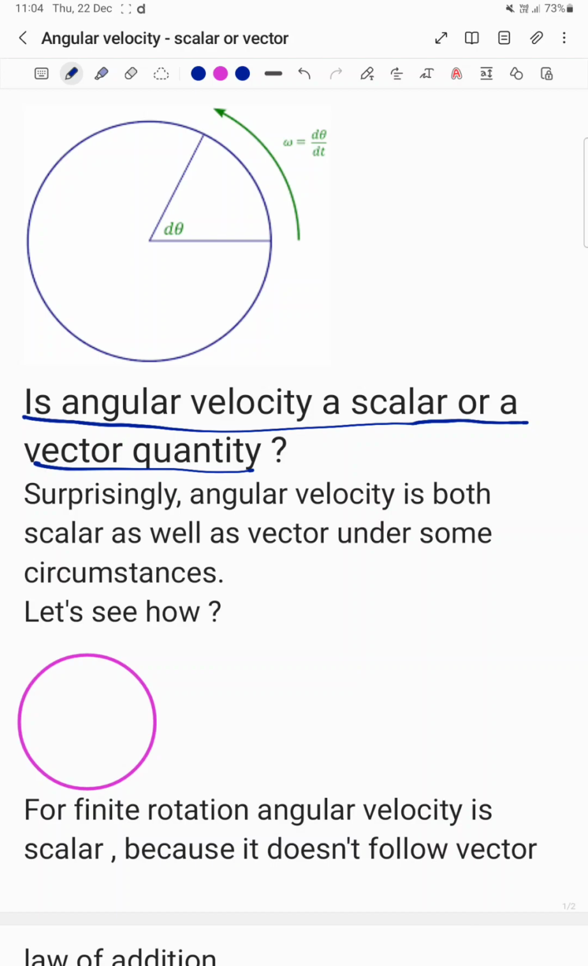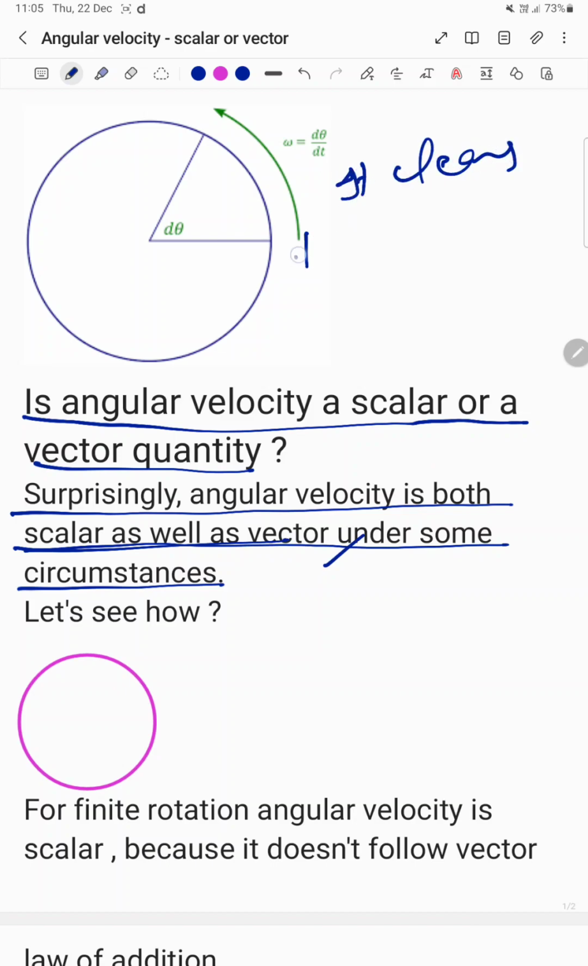Surprisingly, angular velocity is both scalar as well as vector under some circumstances. I am also surprised to know that angular velocity is sometimes a scalar and sometimes a vector, depending on the circumstances. So let us see the circumstances in which angular velocity is a scalar quantity, and the circumstances in which it is a vector quantity.